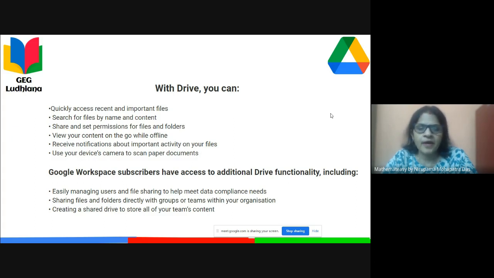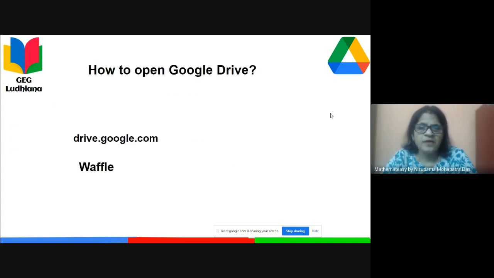They can easily manage users and file sharing to help meet data compliance, or share files and folders directly with groups or teams within the organization. They can also create a shared drive to store all the data with teams for that content. So basically these are the additional features for Google Workspace subscribers.